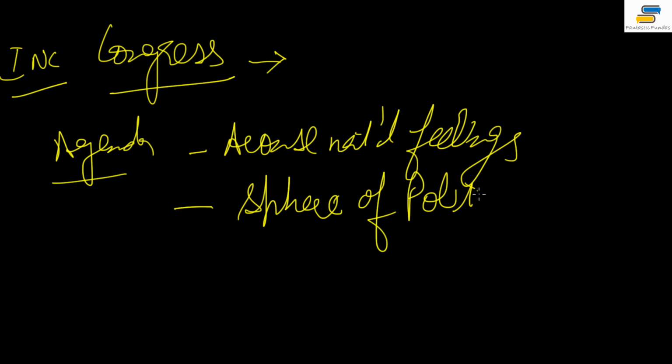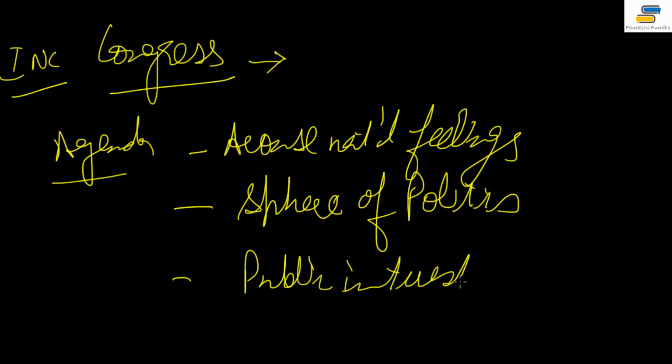Number three, public interest in political questions should be raised, and unite India into one organization, one country, because the process of making of India was going on. All this is done by creating public interest in political questions, organization of public opinion, and spreading at all-India level. This is what the Congress is doing at this time.